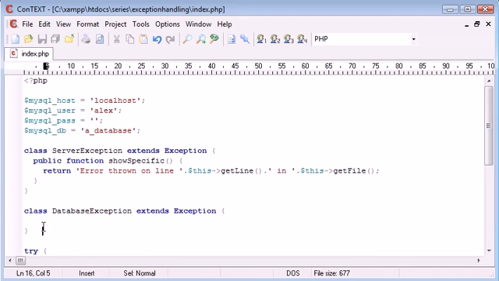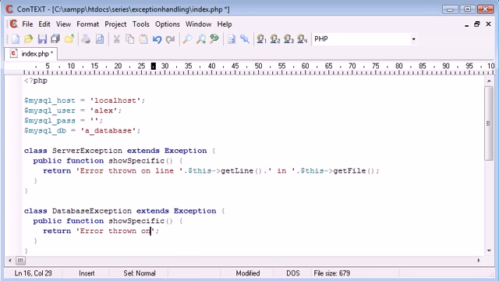Now we can do the same thing for database exception. We can create a public function show specific, and we can do exactly the same thing. So we can return error thrown on line, and then we say this get line. Remember, this get line here and this get file here is a method within exception.